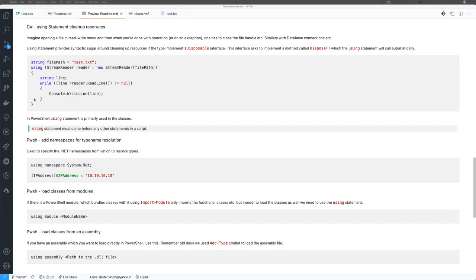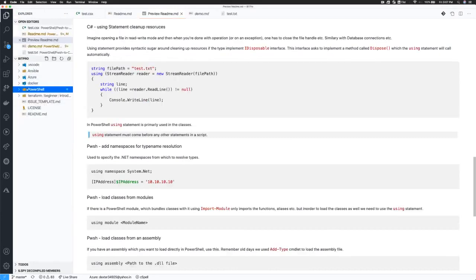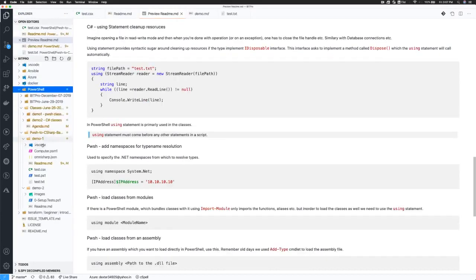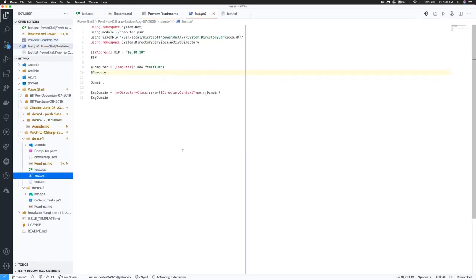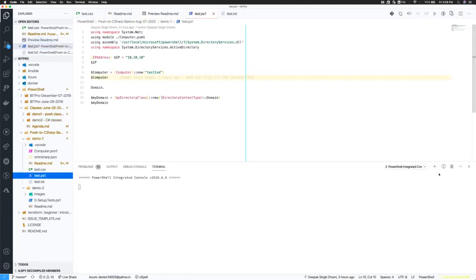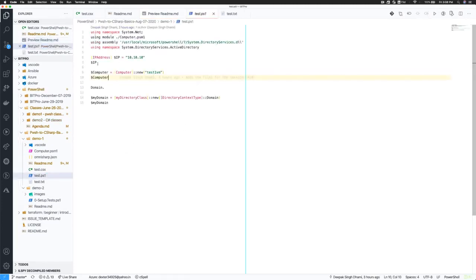In PowerShell, for example, let me open a sample which I have created. I'm writing a PowerShell script, and I want to use the IP address type inside my PowerShell script. Be aware that these using statements have to be put at the very top.